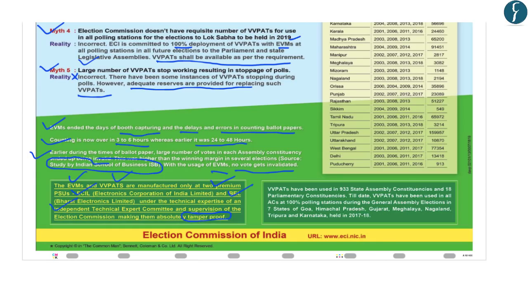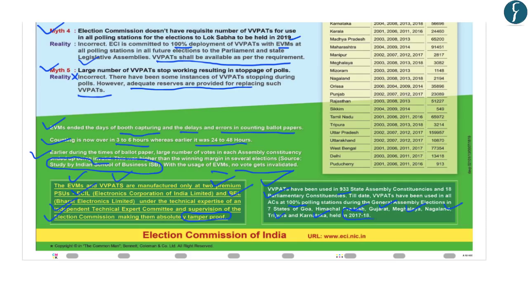Which means that EVMs and VVPATs are tamper-proof as they are conducted under the surveillance or the supervision of Election Commission of India. And highlighting the usage of VVPATs, the Election Commission of India has said that the VVPATs have been used in 933 state assembly constituencies and 18 parliamentary constituencies. Further, the ECI says that till date, VVPATs have been used in all assembly constituencies at 100% polling stations during the General Assembly elections in 7 states of Goa, Himachal Pradesh, Gujarat, Meghalaya, Nagaland, Tripura and Karnataka, which were held in 2017 and 18.